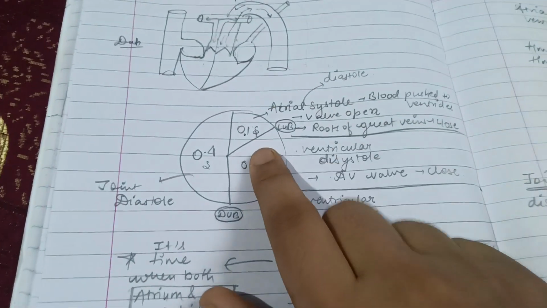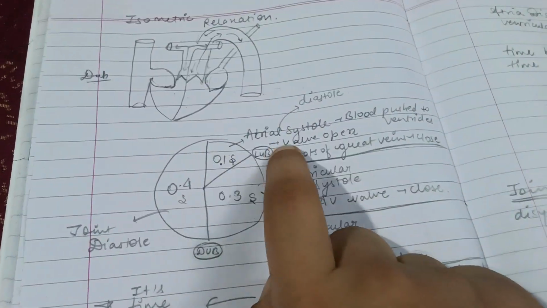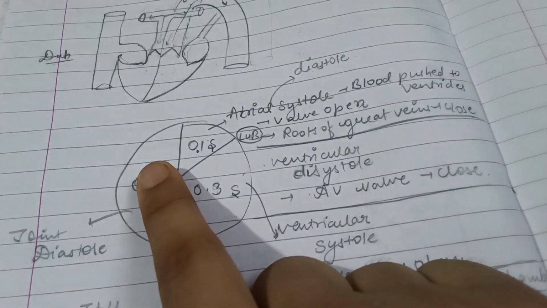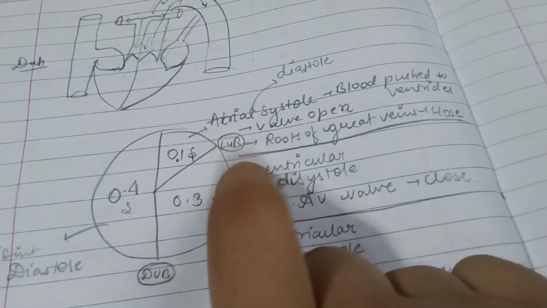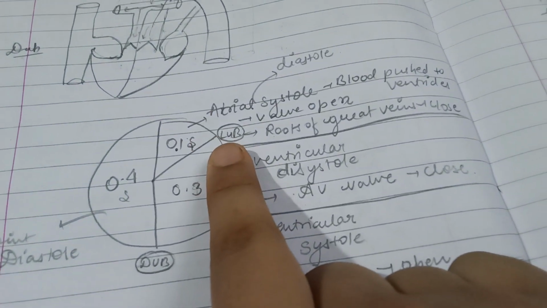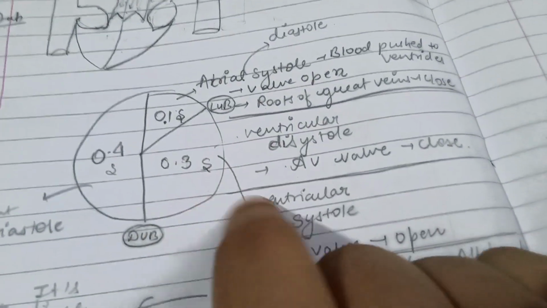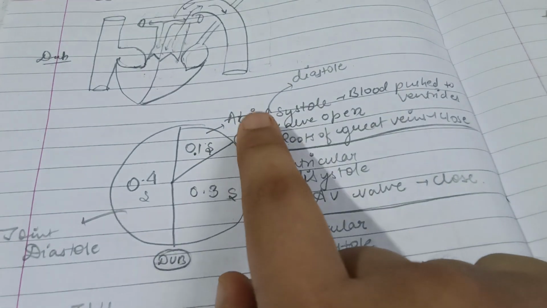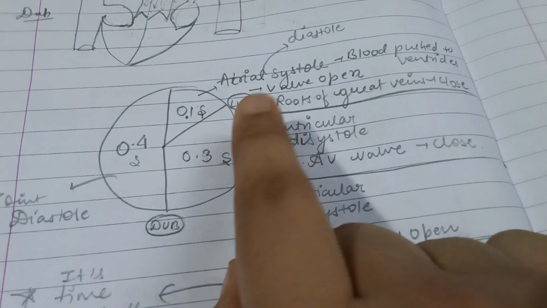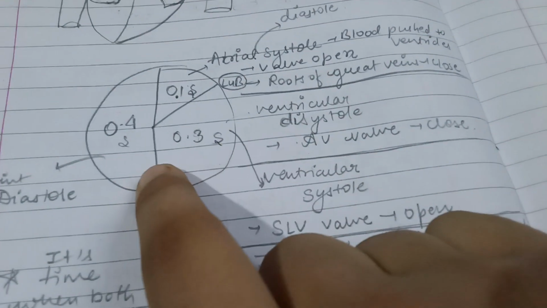So I have told you that in 1 second, 0.1 second atrial systole happens. Here the whole atrium will systole, and afterwards it will diastole for the whole time. Now once it has systole, all the blood will be given to the ventricle, and hence the valve will be closed, and hence the lub sound will be produced here. And after this the ventricle will systole. Obviously ventricle diastole is happening; as long as this is happening, this is also happening. But once the atrium has completed systoling, then ventricle diastole will also get completed, and what will happen is ventricle systole. Ventricle systole will happen for 0.3 second.